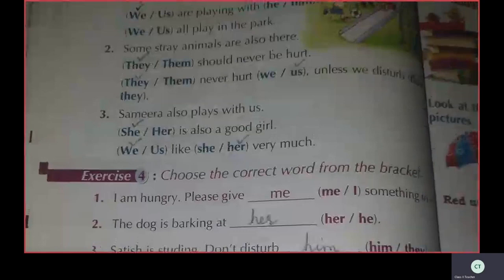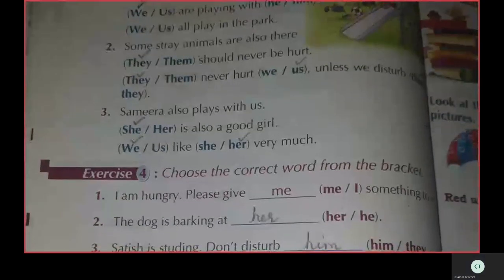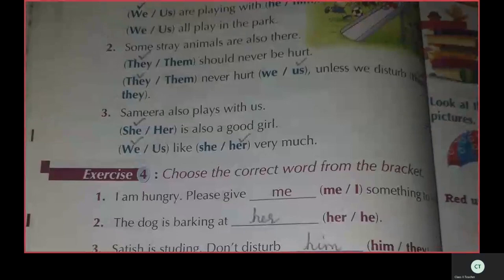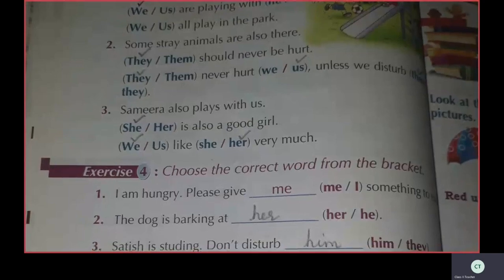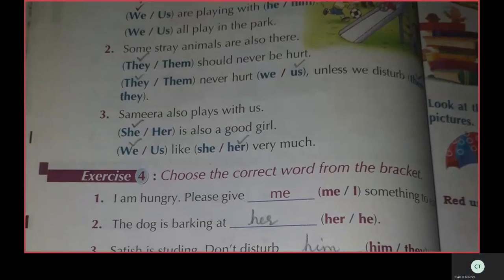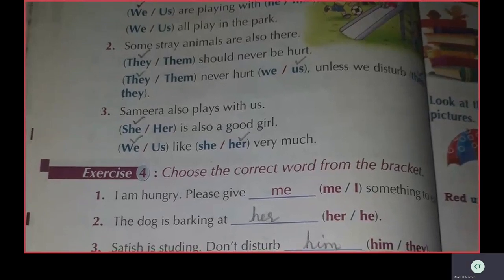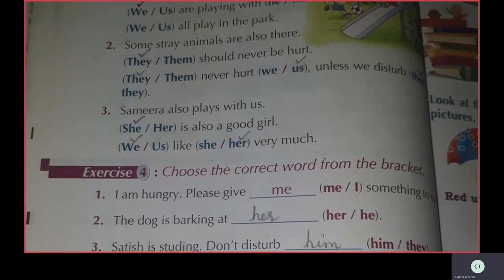Samira also plays with us. She is also a good girl. She, correct pronoun we have to tick. She is also a good girl. We like her very much. We like her very much.